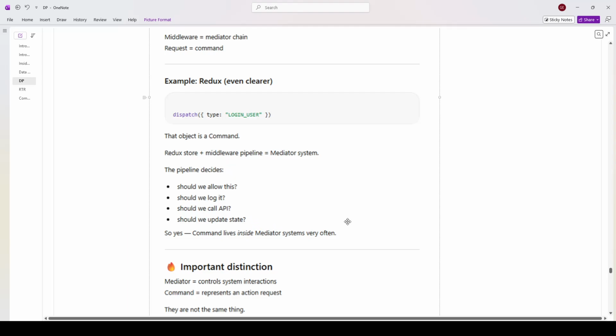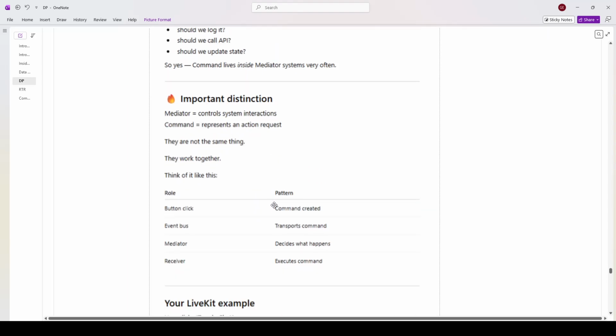So the pipeline decides: should we allow this? Should we log it? Should we call the API? Should we update state? So yes, command lives inside mediator system very often. Important distinction: mediator equals controls system interactions, command equals represents an action request.